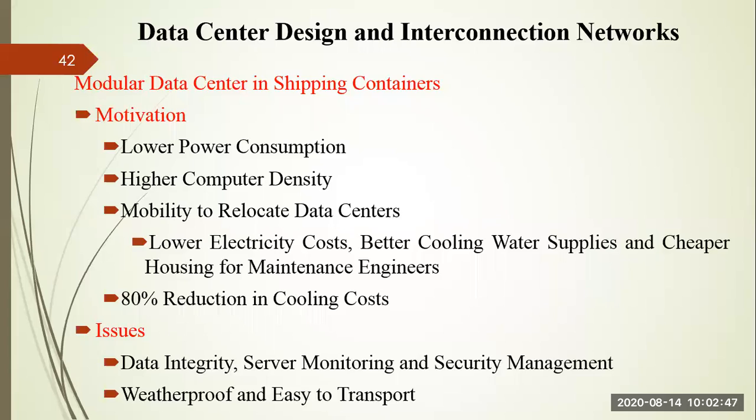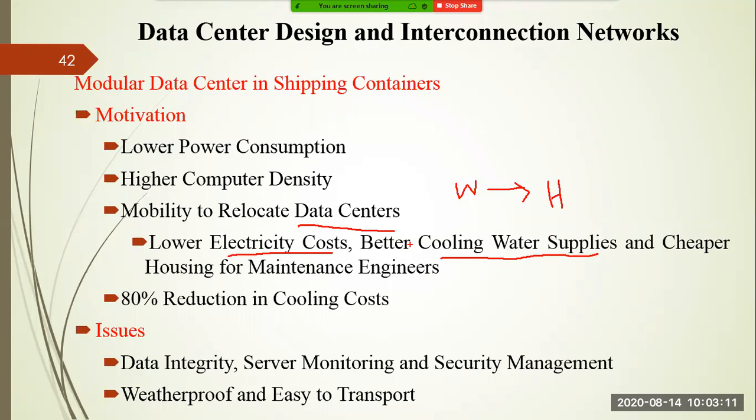As I also mentioned, the data center can be relocated. For example, now the data center is present in Warangal, and there may be a power supply problem tomorrow, so I can move it from Warangal to, let's say, Hyderabad or a nearer city. In this way the electricity cost is lower, the cooling and water supply cost is lower, and housing for maintenance engineers is not required, because everything is in that truck, so you can transport the truck from one place to another so that proper maintenance can be done at that end.